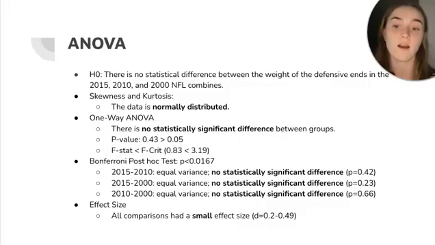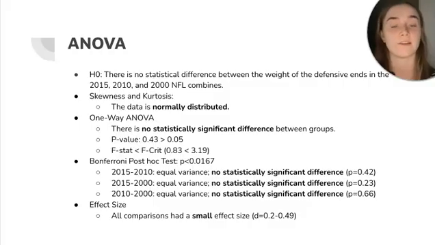I used a Bonferroni post hoc test and found a p-value of 0.0167. I did an f-test for each of the comparisons, those being 2015 compared to 2010, 2015 compared to 2000, and 2010 compared to 2000.